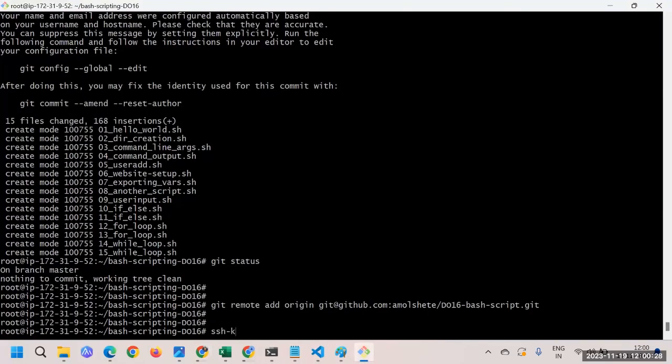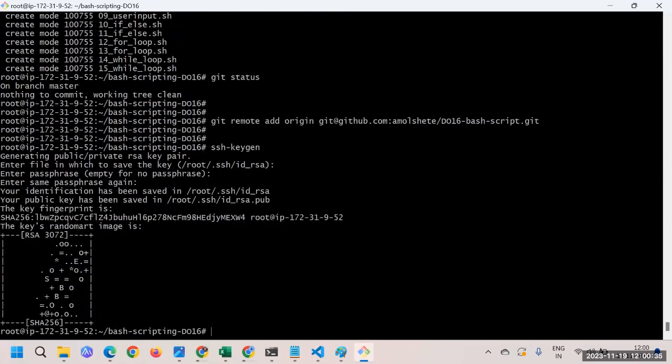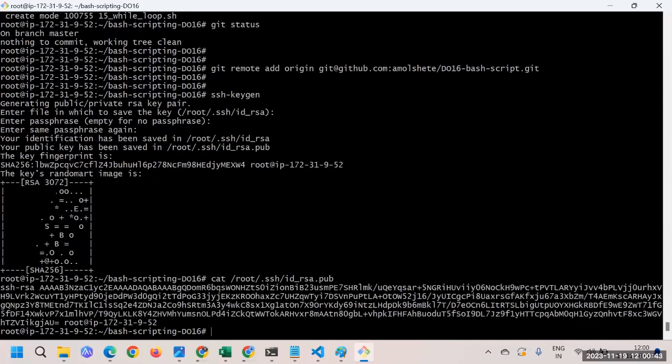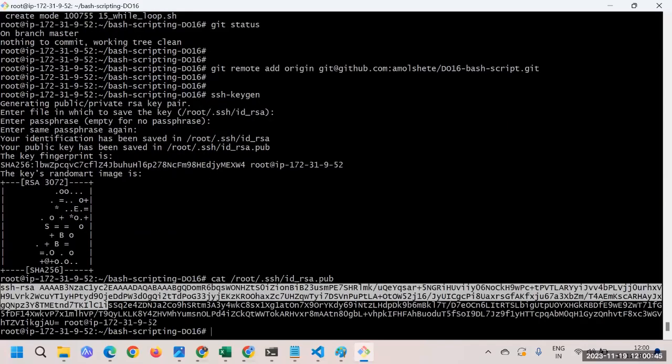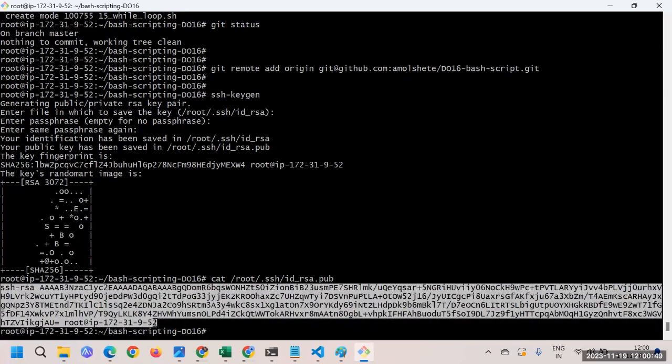So here I'll run the ssh-keygen command. I'll press enter, enter, enter. Here the credentials got stored in this particular location. There's the public key, I'll take it. This is a public credential, and I need to save it to GitHub.